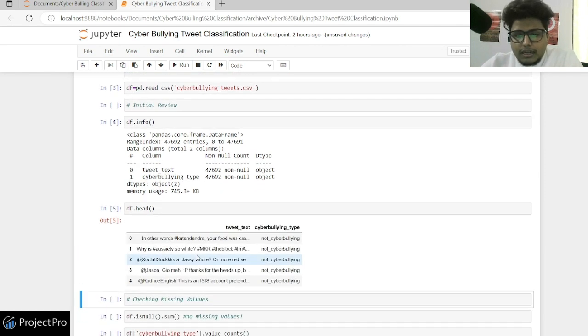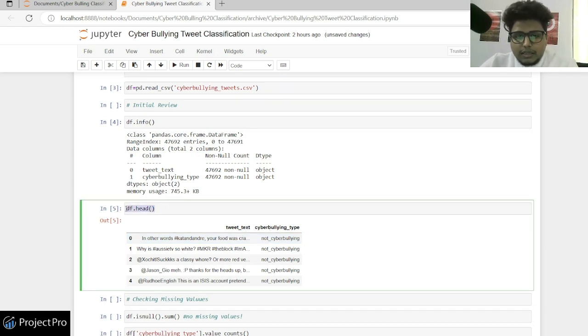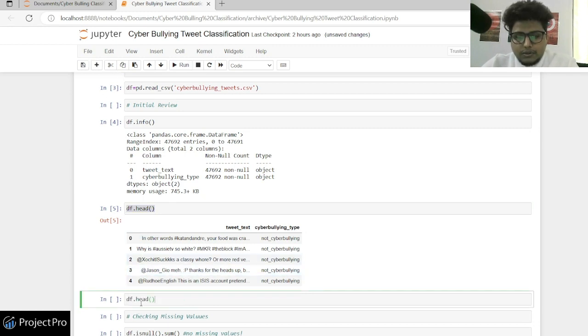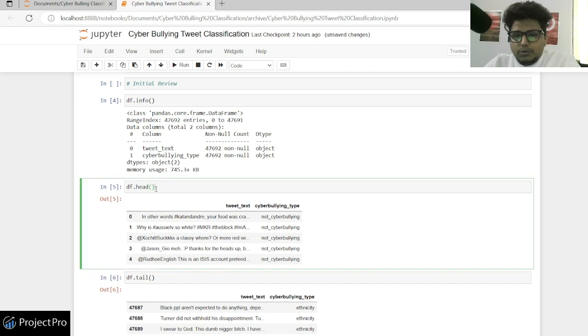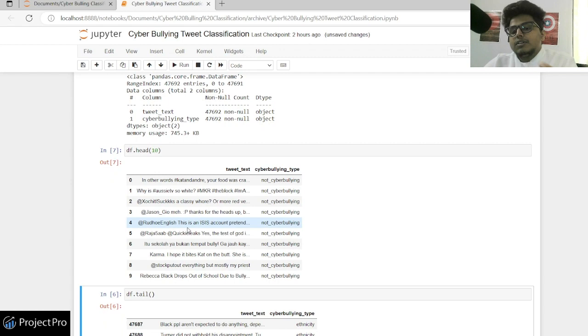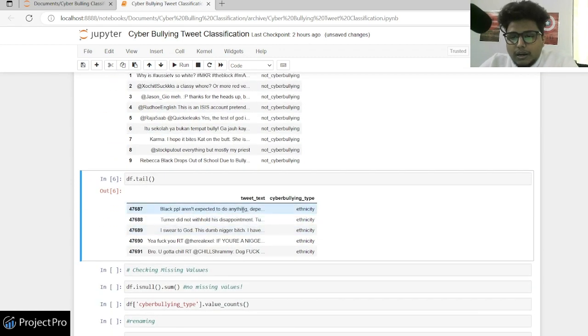Let's see a df head. Df head basically gives you the top 5 rows. When I do a df head, I see there's a tweet text column and there's a cyberbullying type column. Let's also see df tail. Df tail will give you the last 5 rows, and you can also provide a particular number here. For example, if I want 10 rows instead of 5, I can do df tail 10, so we see the last 10 rows. Yeah, I see a tweet and I see a particular cyberbullying type.